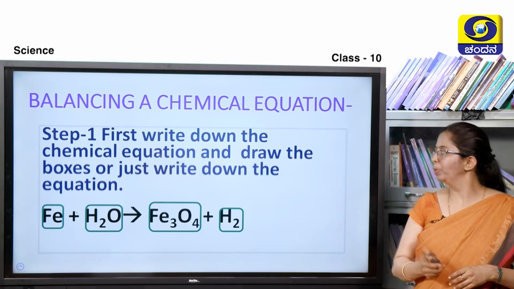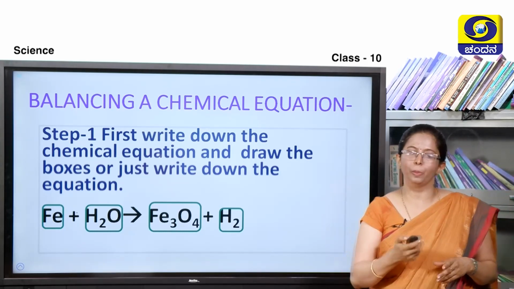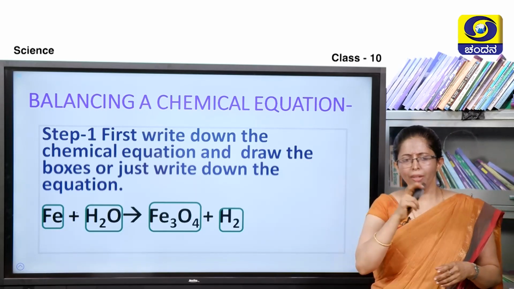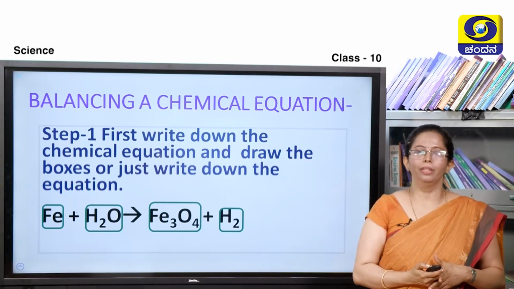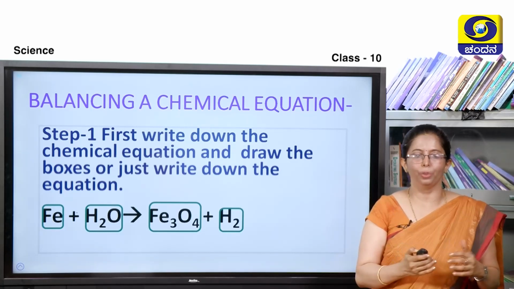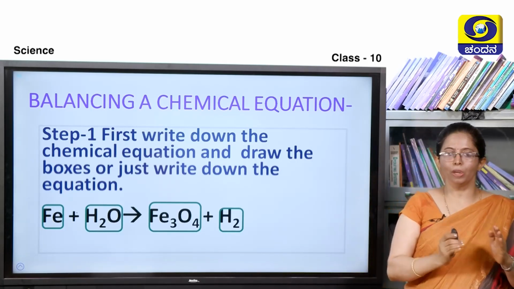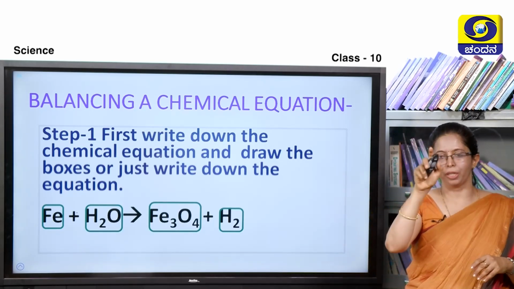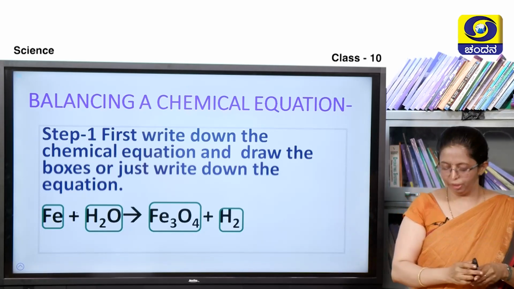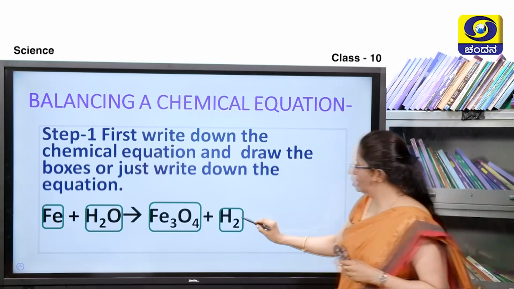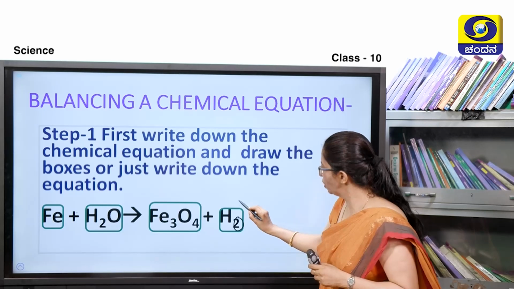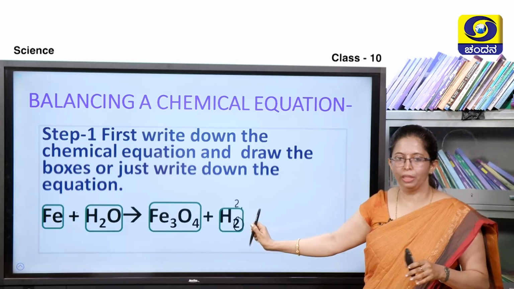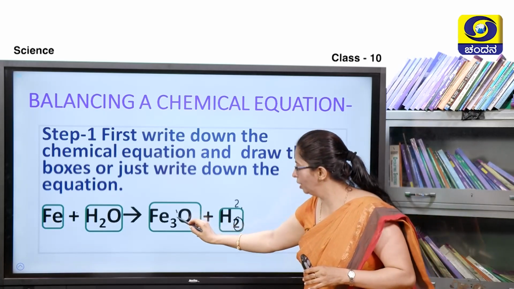So, what is the first step? Here already on your screen you can see step 1. First, you have to write down the chemical equation and draw boxes outside it. Even if you just write it down, it is okay, but drawing the boxes helps you avoid making mistakes. You are not supposed to change any subscript. Subscript is the small number written down here, what you are seeing here. You are not supposed to write any superscript or subscript, you are not supposed to enter anything here.